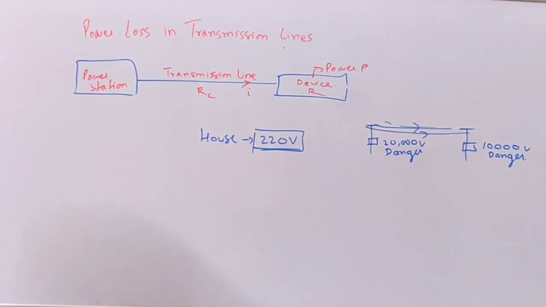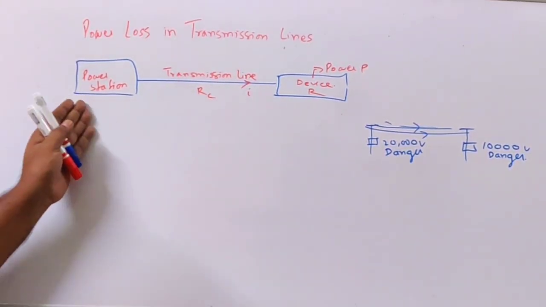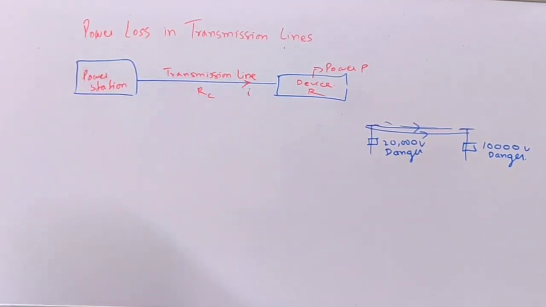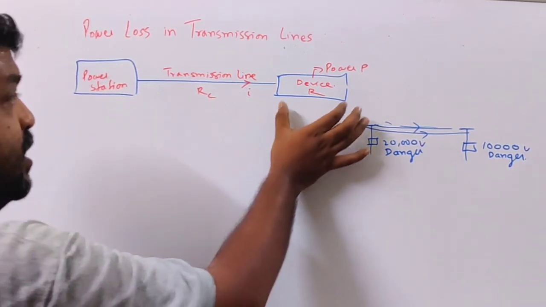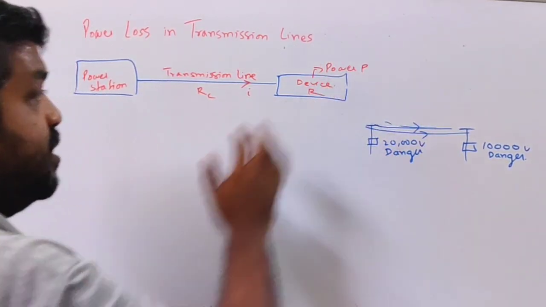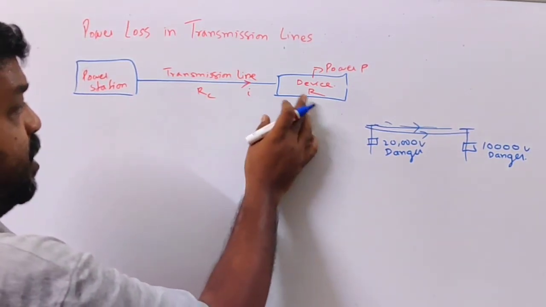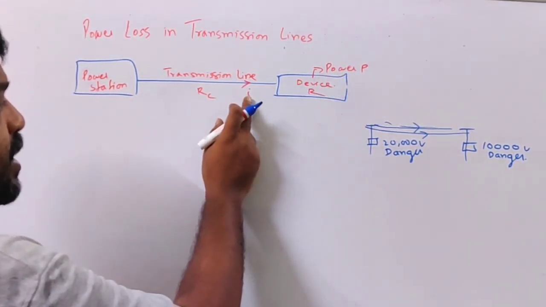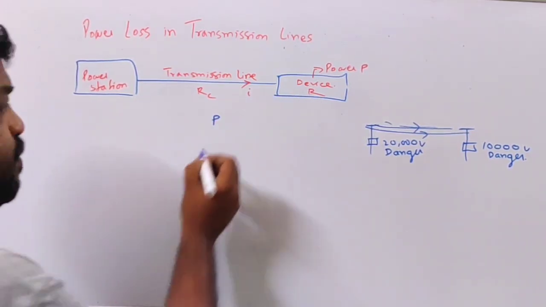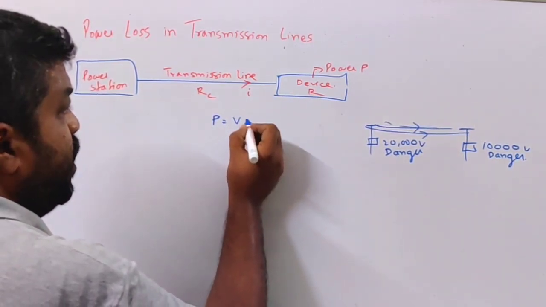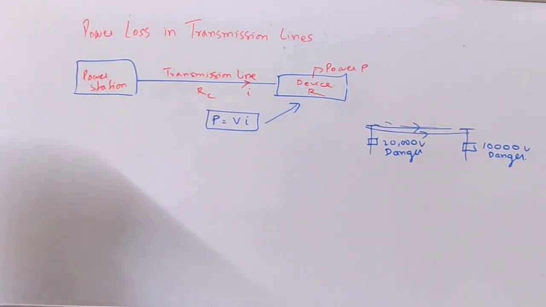Okay, so now basically suppose this is a power station and these are the transmission lines of resistance RC, carrying current I. This is a device of resistance R and power P. So if the power is P, then the current I flowing into the device can be defined by the relation P is equal to V into I. Okay, this is for this device.